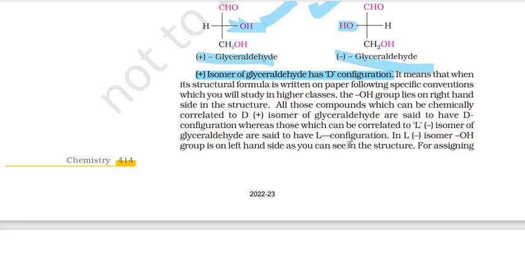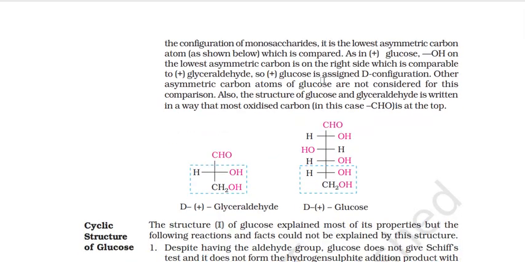In the L or minus isomer, the OH group is on the left-hand side, as you can see in the structure. For assigning the configuration of monosaccharides, it is the lowest asymmetric carbon atom which is compared. As in plus glucose, the OH on the lowest asymmetric carbon, the one that gets the lowest numbering, because here there are many OH groups, we will consider the symmetry of the OH group with the lowest numbering, on the right side, which is comparable to plus glyceraldehyde.